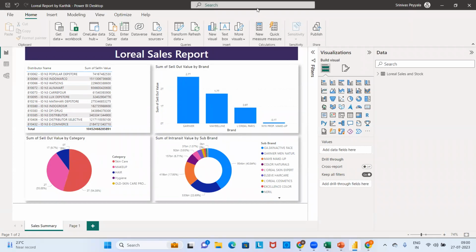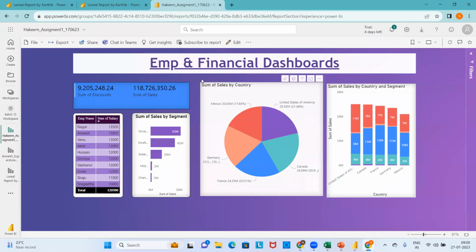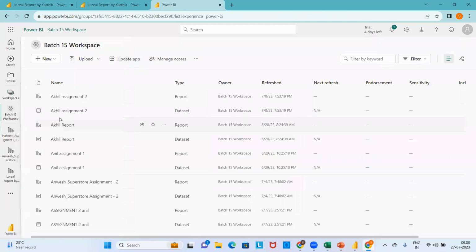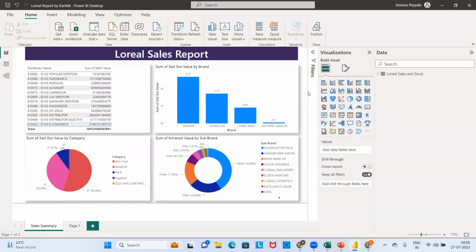Srini, I have a doubt here. Yes, please. While you are sharing some reports which we have developed, does the end user have to have Power BI installed, or can he directly see the visualization? No, they don't need any license. I'm not asking about license. Should he have Power BI installed on his machine? He can directly see it in the cloud. He doesn't need this tool to be installed on his machine.